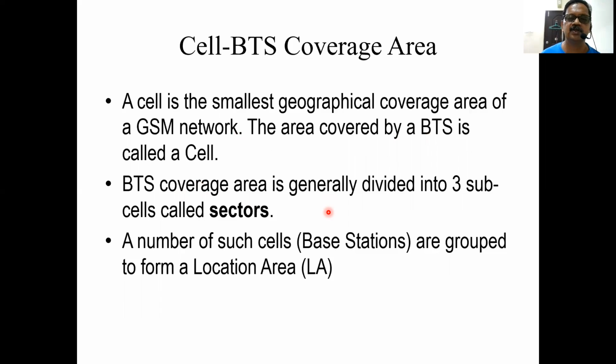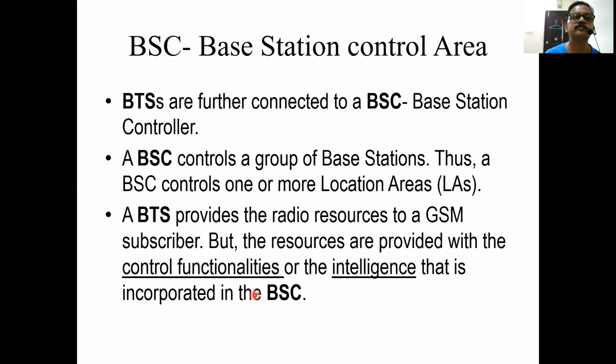So generally the base stations are divided into 3 sectors. A number of such cells, base stations, are grouped to form a location area. So the area covered by a group of base stations is known as a location area. The next, BSC, base station controller area, the area covered by a base station controller.